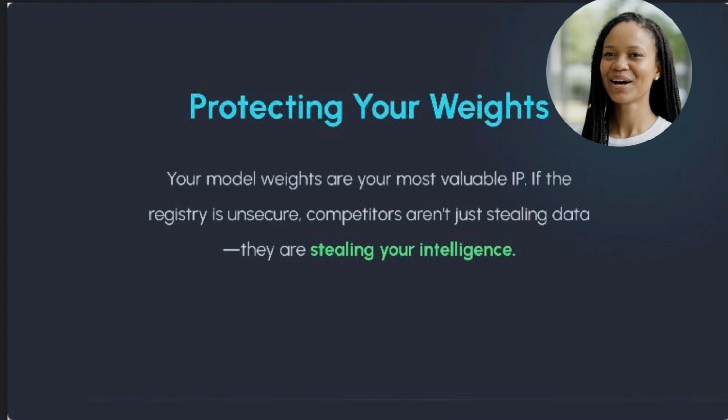Here is the ultimate takeaway from this module. Your model weights, the floating point numbers that define how your AI thinks, are your company's most valuable intellectual property. If you fail to secure your model registry, your competitors aren't just looking to steal a database of user emails. They are stealing your company's core intelligence. They get the benefits of your research, your compute spend, and your data completely free.